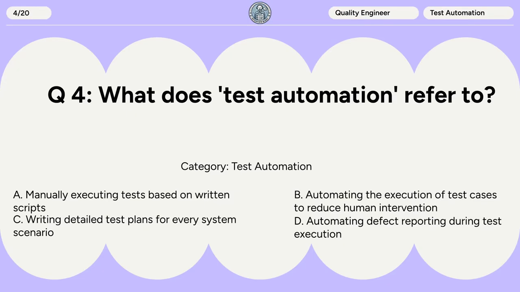Question 4. What does test automation refer to? A. Manually executing tests based on written scripts. B. Automating the execution of test cases to reduce human intervention. C. Writing detailed test plans for every system scenario. D. Automating defect reporting during test execution.